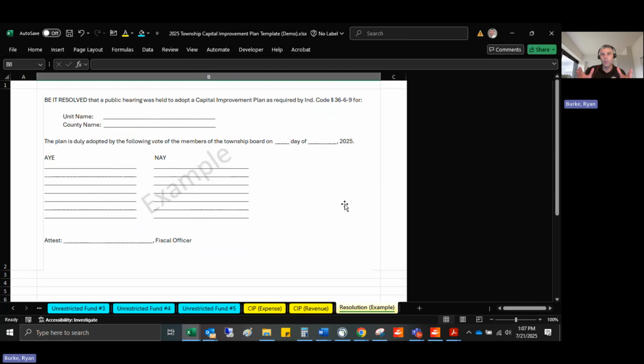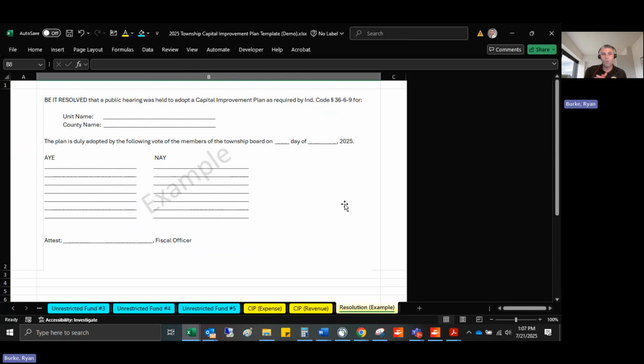Now, in order to submit this, what you'll do is you will log into Gateway, go to Budgets, click on your township, and that's where you'll see Submit Signed Form 4 and other documents. Once you're on there, this is where you can upload this document. I believe there's a drop-down option that says Capital Improvement Plan.